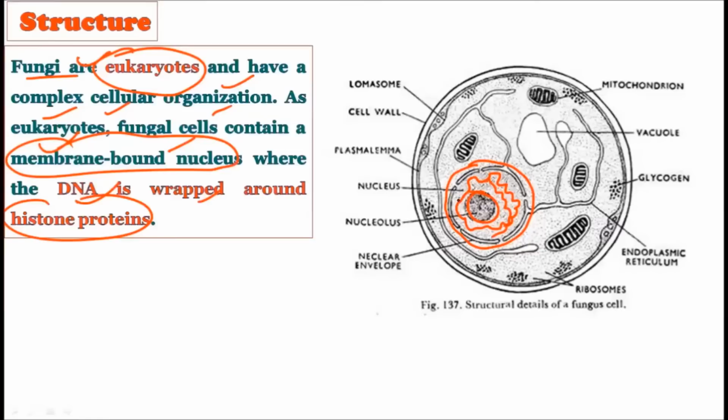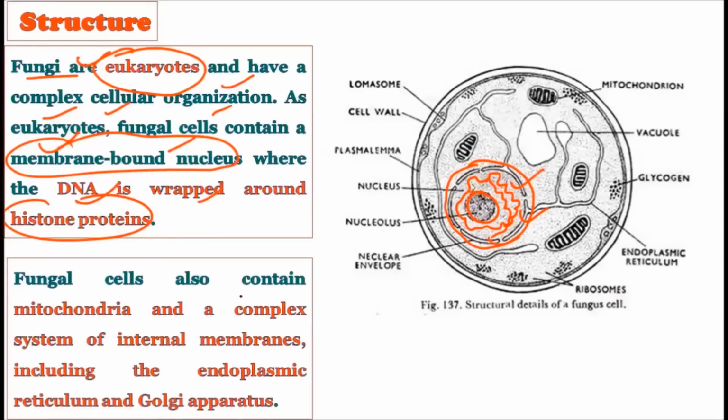You must have heard about the nucleosome model of DNA plus histone protein. So being a eukaryote, the fungi show a very complex cellular organization, and they also show the presence of a membrane bound nucleus. They have a double membrane bound nucleus. You can observe here, this is the double membrane bound nucleus, and inside this nucleus they have DNA which is wrapped around the histone proteins.